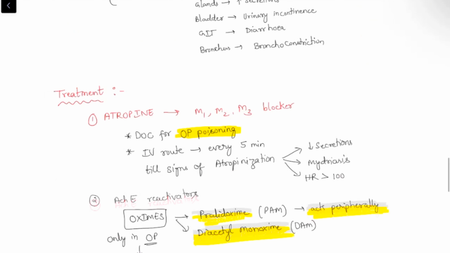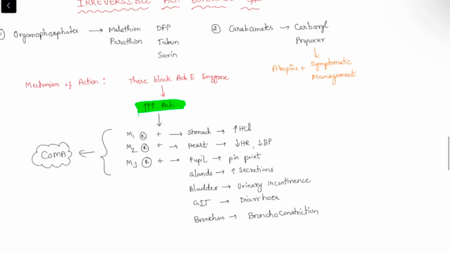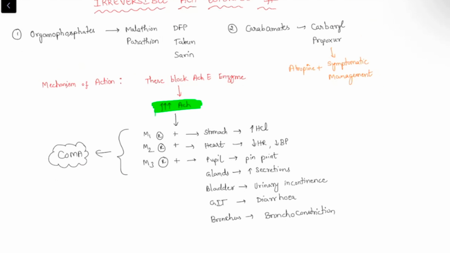So, what is the treatment for carbamate poisoning? It is atropine as the drug of choice. Along with that, symptomatic management.